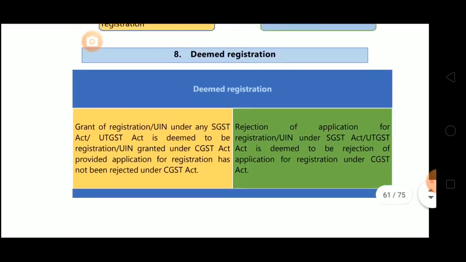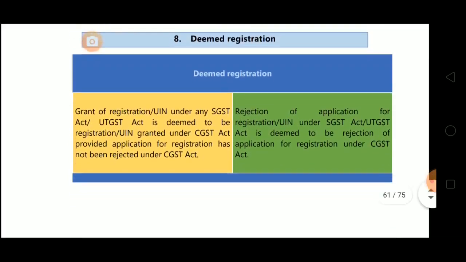Next topic is deemed registration. Now, in this, it's given that grant of registration or UIN under any SGST Act, UTGST Act is deemed to be registration, or UIN granted under CGST Act, provided application for registration has not been rejected under CGST Act. It's simple. If registration is granted under one act, then it's but obvious that in other act also you are registered, because it is not tax specific as we discussed earlier.